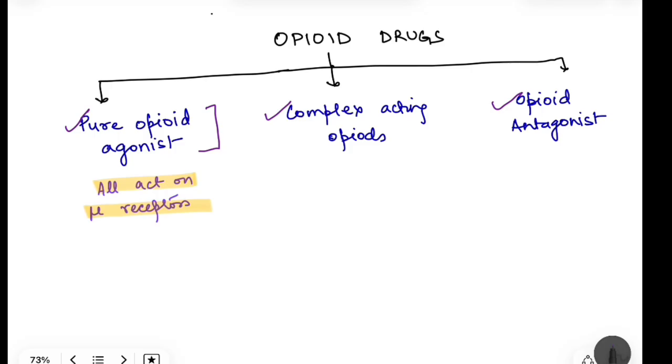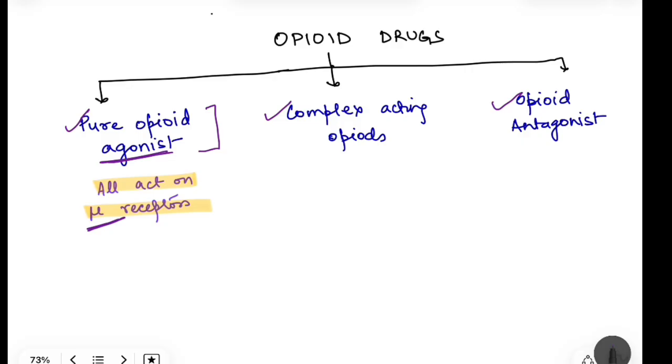These pure opioid agonists, as the term indicates, agonist, that means they are going to stimulate the receptor. And till date, all pure opioid agonists are the ones which act on mu receptors. We have pure opioid agonists only for the drugs which are stimulating the mu receptor. Complex acting opioids, we will see that they are agonist-antagonist, they are stimulating kappa receptor and all, that we are going to see in the next video.